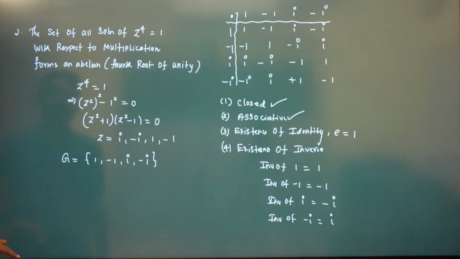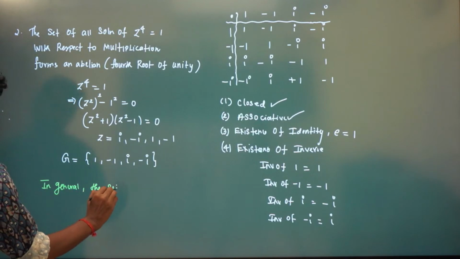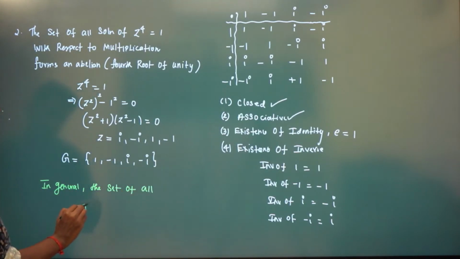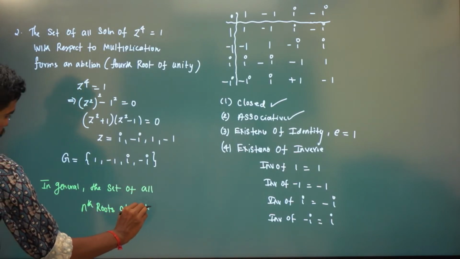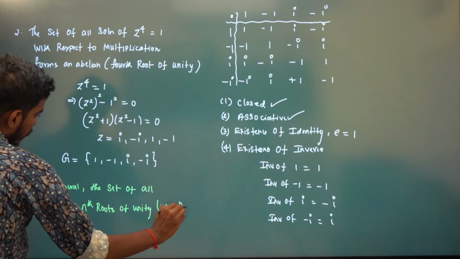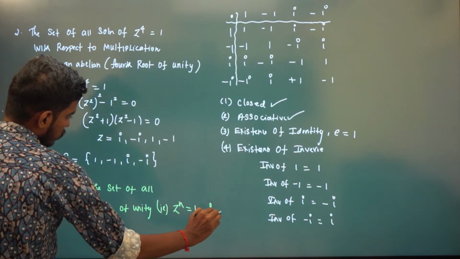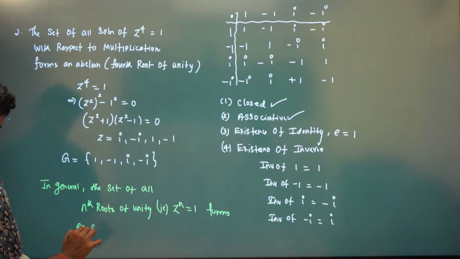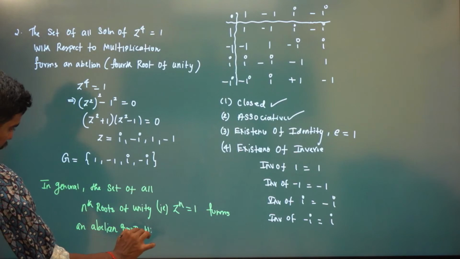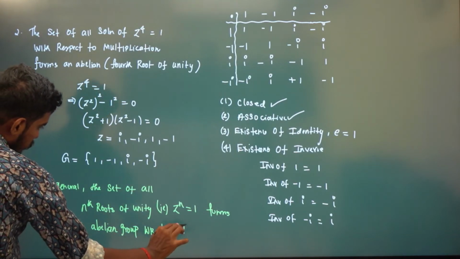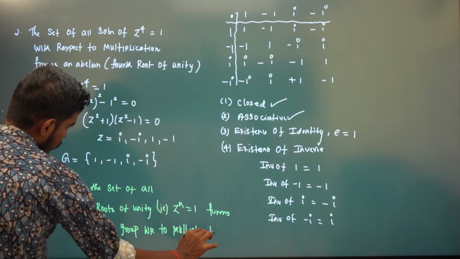So in general, the set of all nth roots of unity, that is z power n equal to 1, forms an abelian group with respect to multiplication.